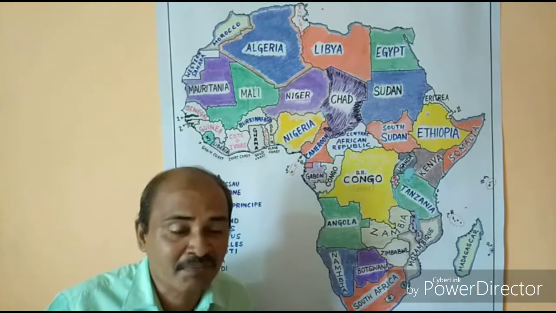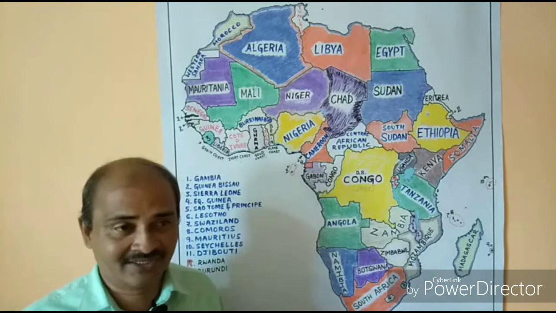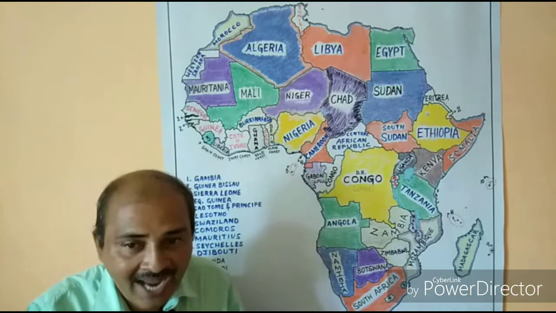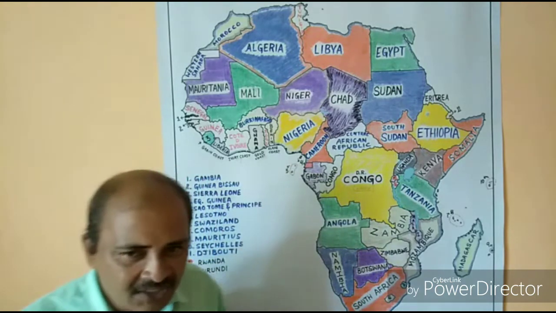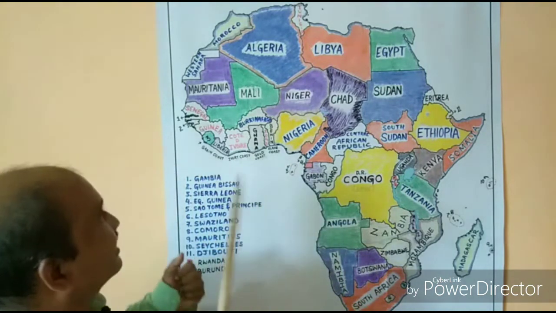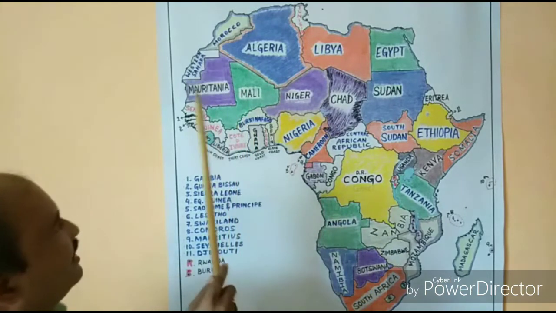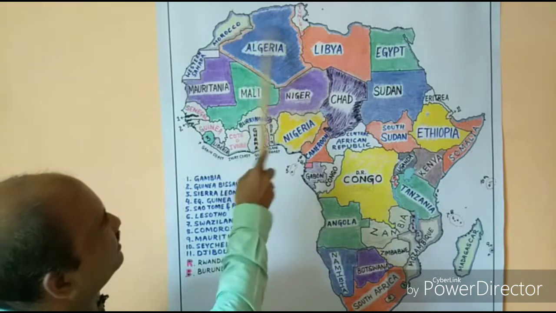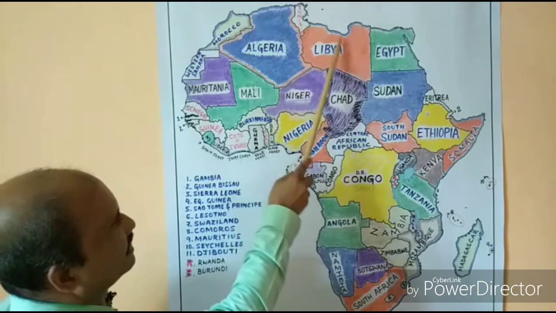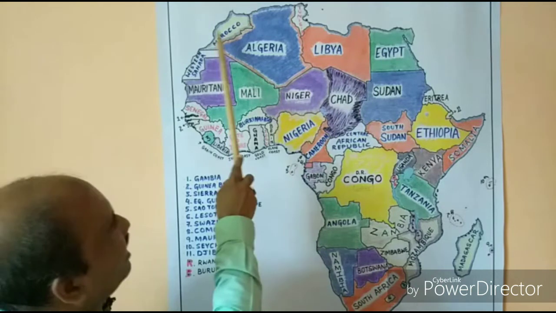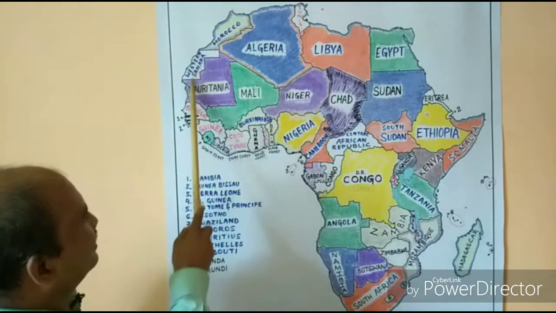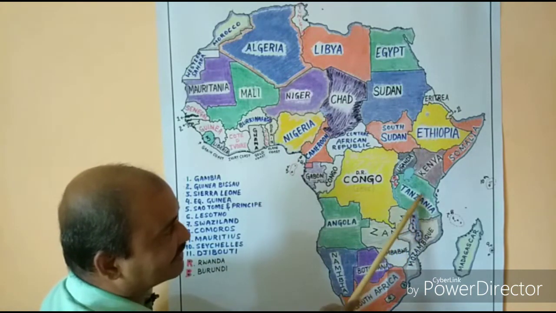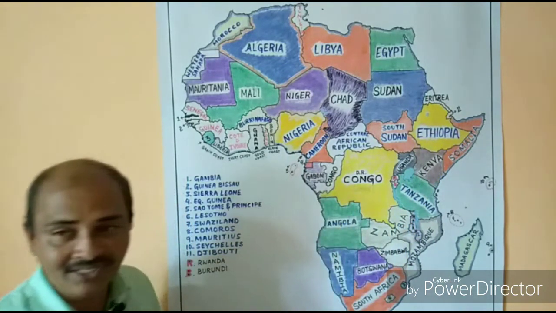So I have talked about how to group some countries, how we can remember a set of countries. Now I will use another method, that is, if you go by the coastal countries. So you can certainly find here countries like Morocco, Algeria, Tunisia, Libya, Egypt. They are coastal. The same way these countries are also coastal, so I am not going to say what all the coastal countries are.